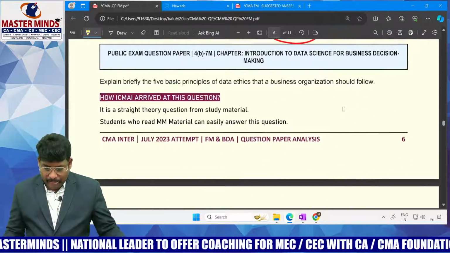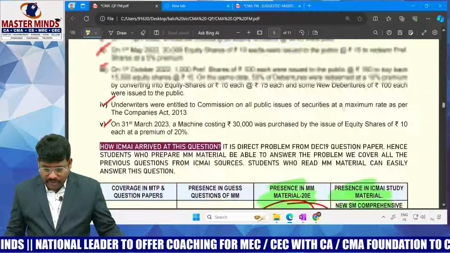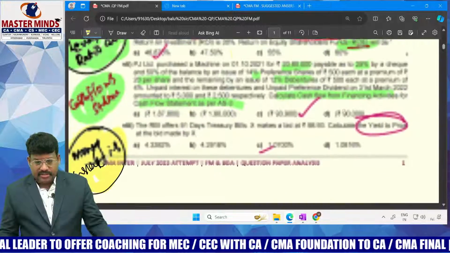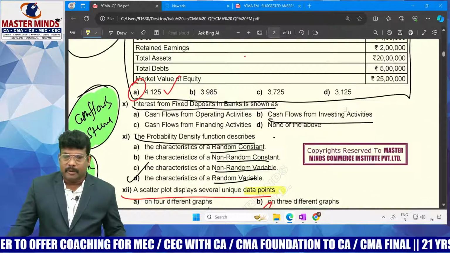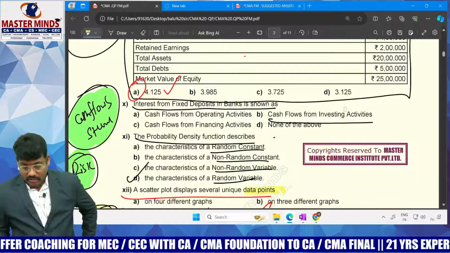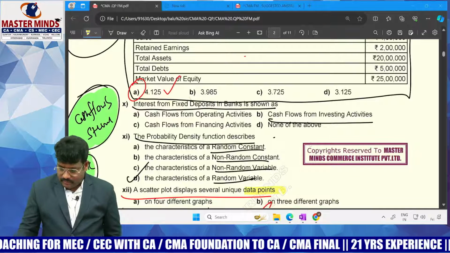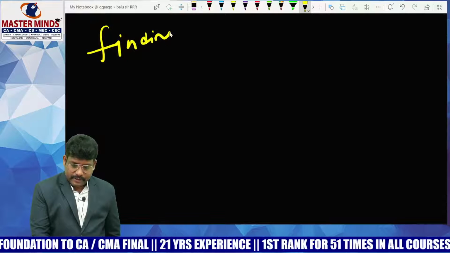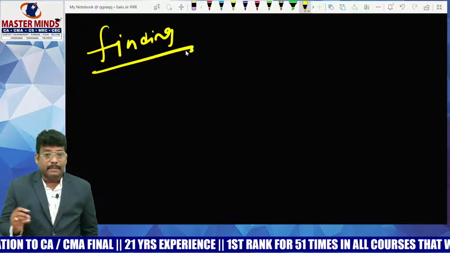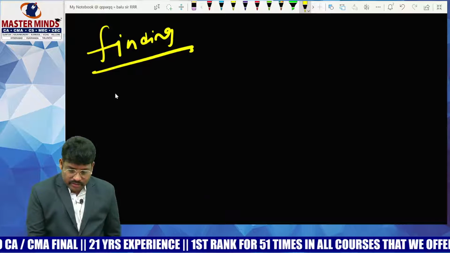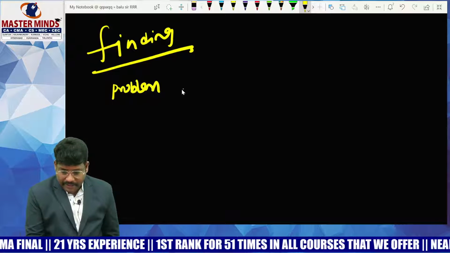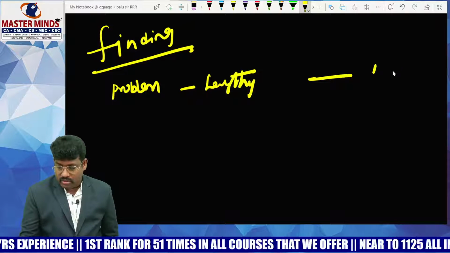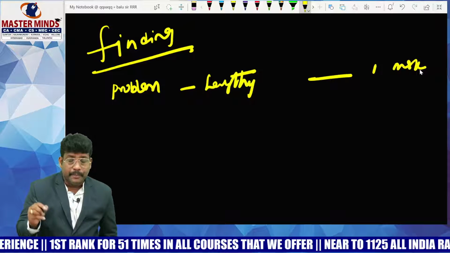Then dear students, these are the observations you can identify. From the past observations, the major findings in this chapter, the cost of capital, are that some huge calculations are also being asked. The problem is lengthy, right? A lengthy problem, but they are asking for 1 mark questions also. For this purpose, you have to improve your calculation.